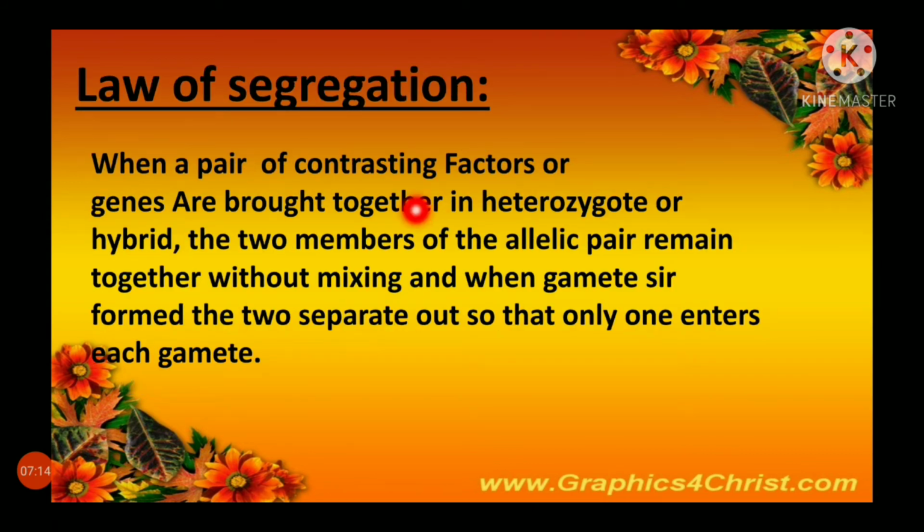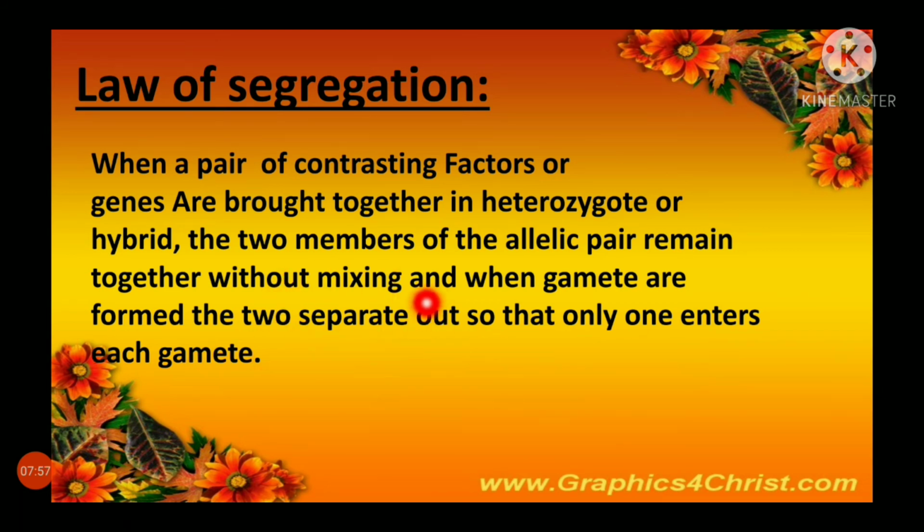Law of segregation. Segregation means separation. By experiments like monohybrid and dihybrid, we can separate the plant according to their characters. When a pair of contrasting factors or genes are brought together in heterozygote, hetero means different, or hybrid, the two members of the allelic pair remain together without mixing. And when gametes are formed, the two separate out so that only one enters each gamete.